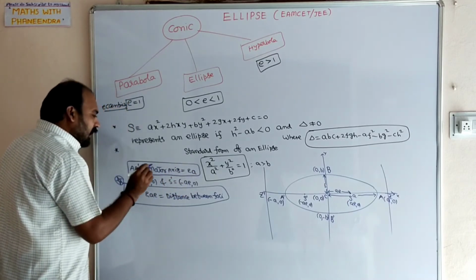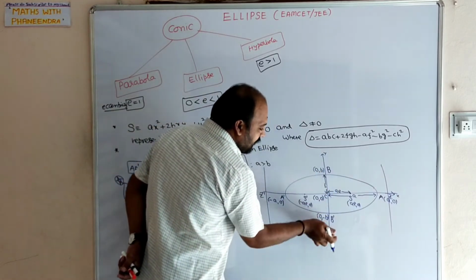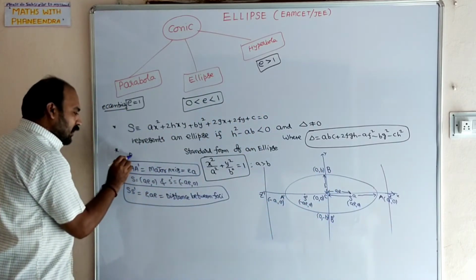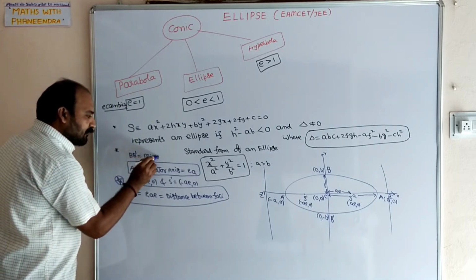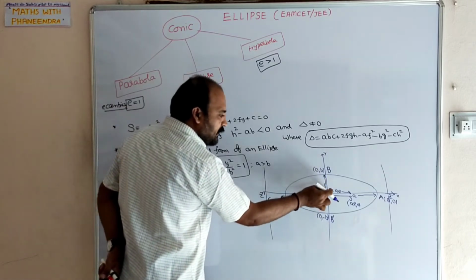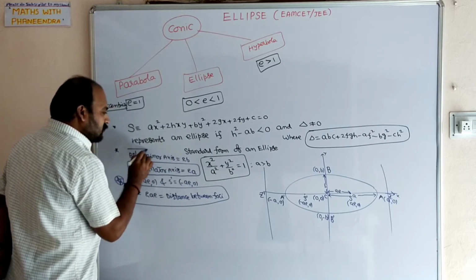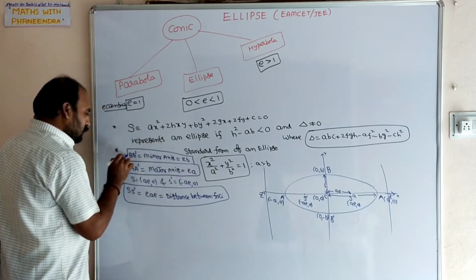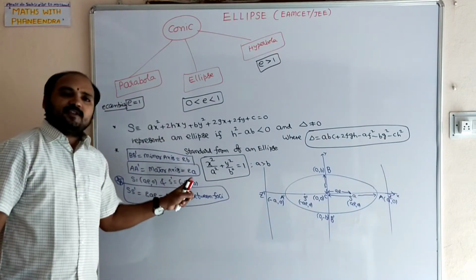After that, immediately the minor axis also we need to discuss. B dash is called the minor axis. Here only I am writing B dash equal to minor axis. The length of the minor axis, from here to here it is B, from here to here it is B. B plus B is 2B. So the length of the minor axis is 2B, the length of the major axis is 2A.